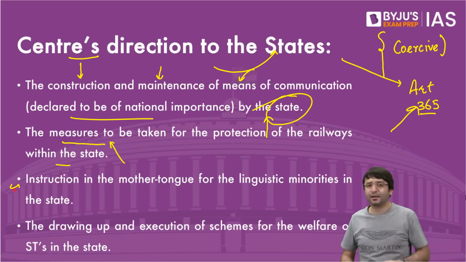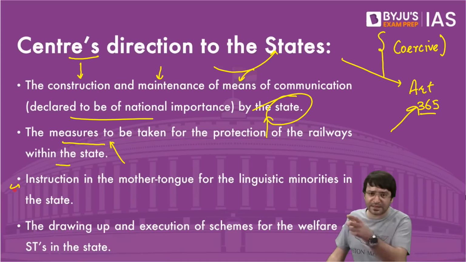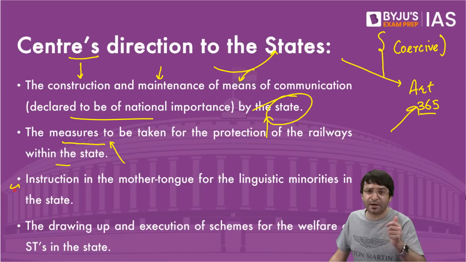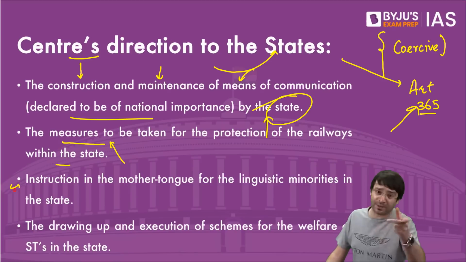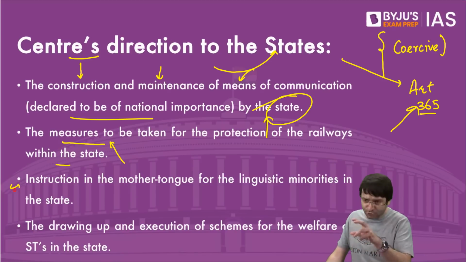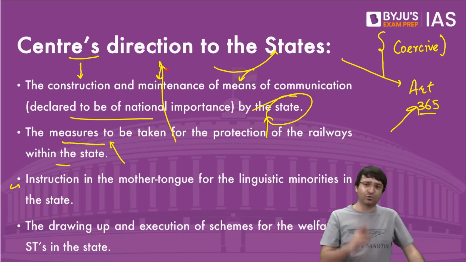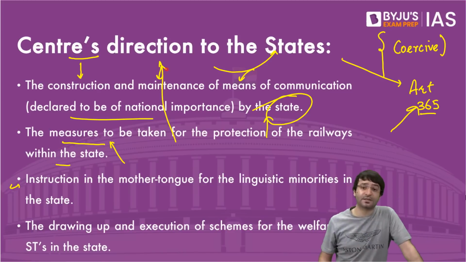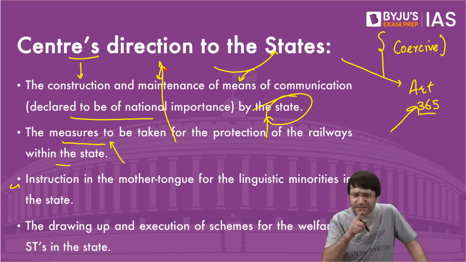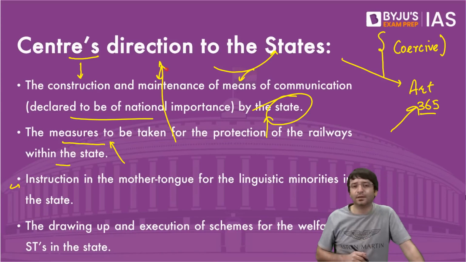Similarly, a directive can be issued by the center to the state that in your state there are people of linguistic minorities, and you have to teach them till their primary stage, till their fifth standard, in their own mother tongue. If you fail to abide by this directive, then President's rule can be imposed. It's not necessary to impose, can be imposed.